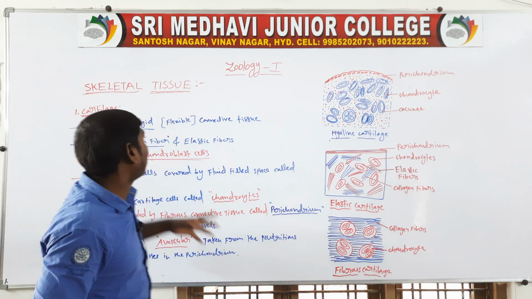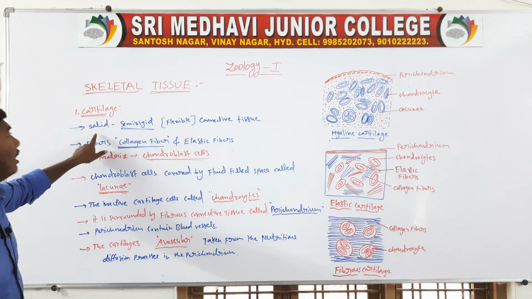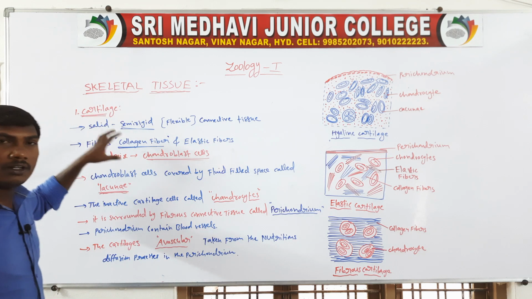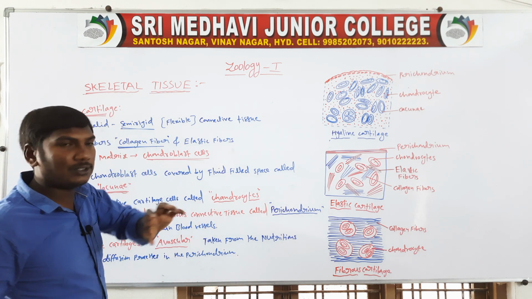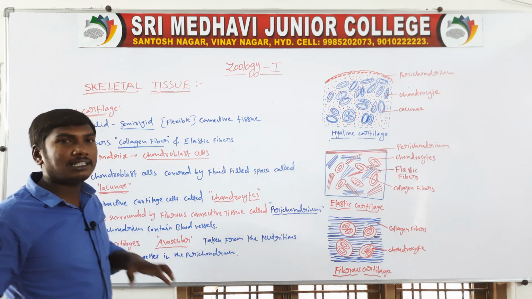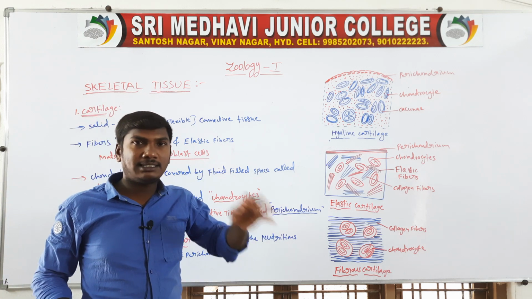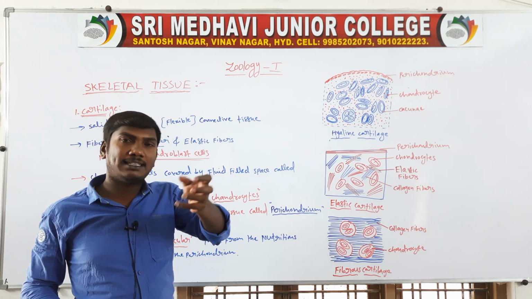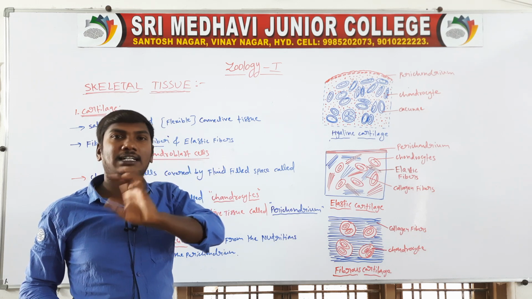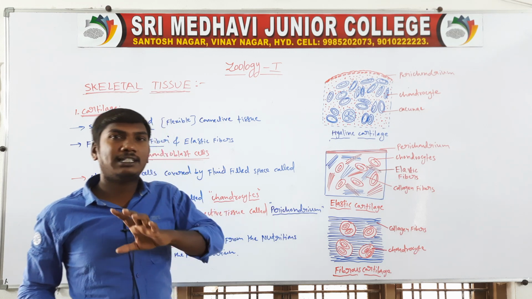So, the cartilage introduction. The cartilage is semi-rigid, a solid, semi-rigid, flexible connective tissue. The cartilage contains fibers, collagen fibers and elastic fibers. Both fibers are present only in elastic cartilage. The remaining cartilages have only collagen fibers.